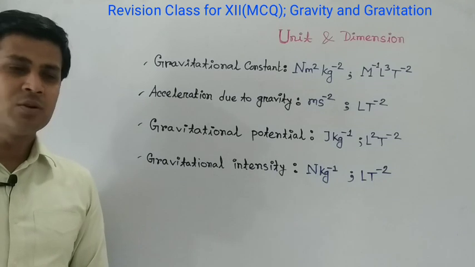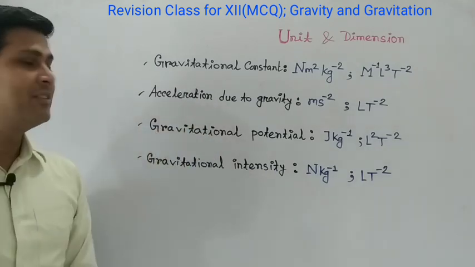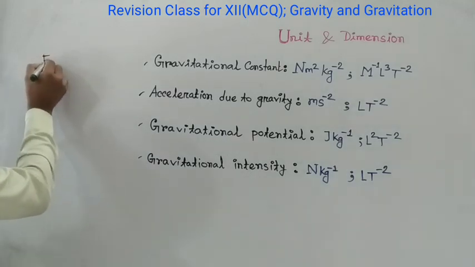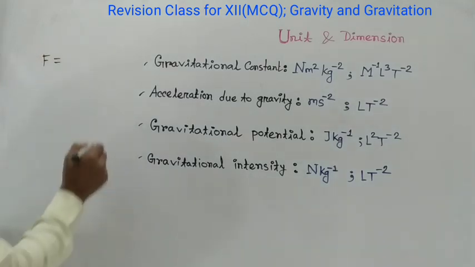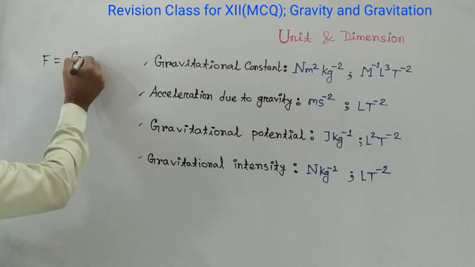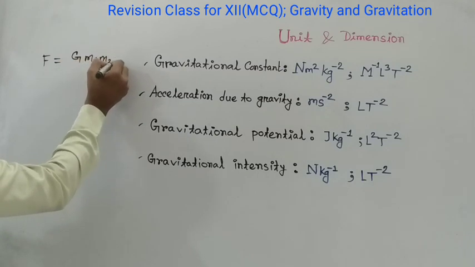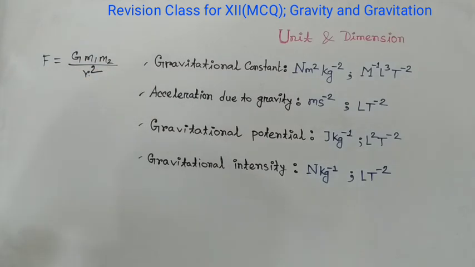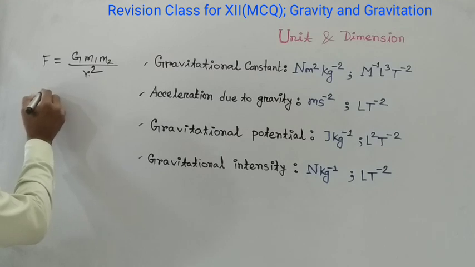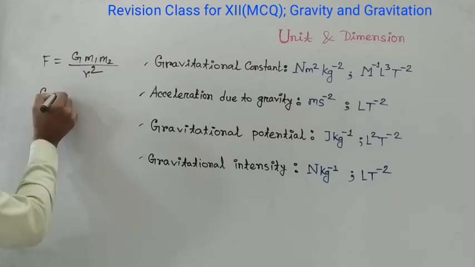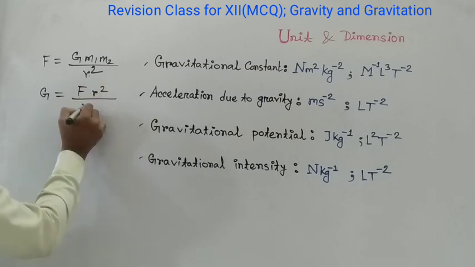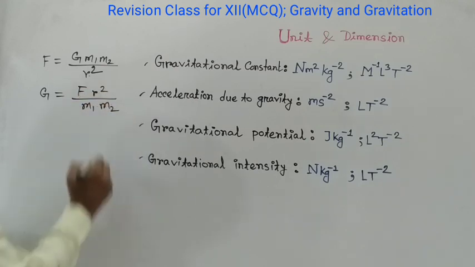Now let us calculate the dimension of gravitational constant. Again we know the gravitational force F equal to capital G m1 m2 divided by r square. So if you want to calculate the dimension of capital G, then you can write capital G equals F r square divided by m1 into m2.